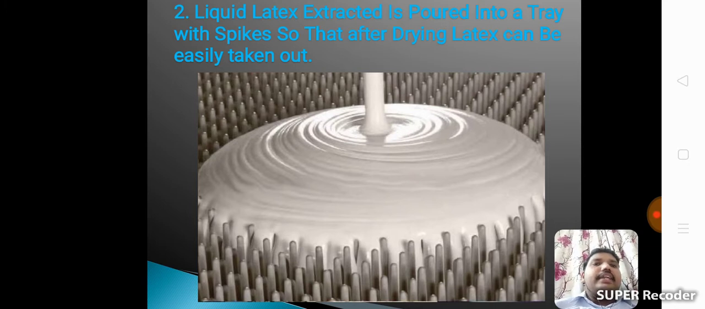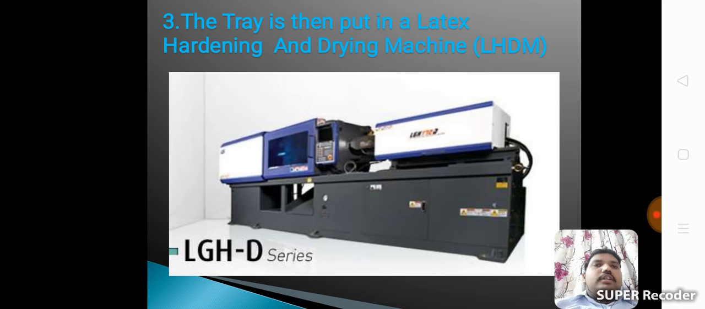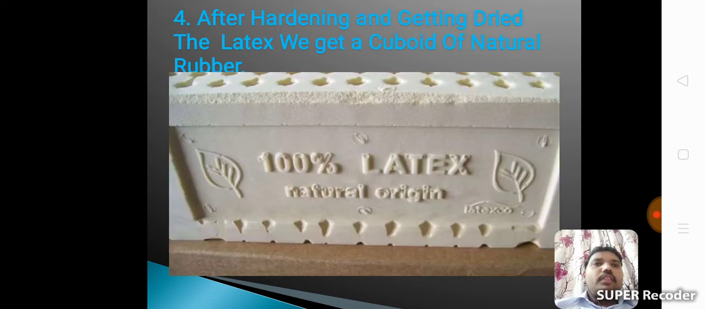Second step, the liquid latex extracted is poured into a tray with spikes so that after drying the latex can be easily taken out. Third step, the tray is then put in a latex hardening and drying machine. This is the drying machine to dry the latex substance. After hardening and drying, we get a cuboid of natural rubber. This cuboidal structure is the solidified latex substance.